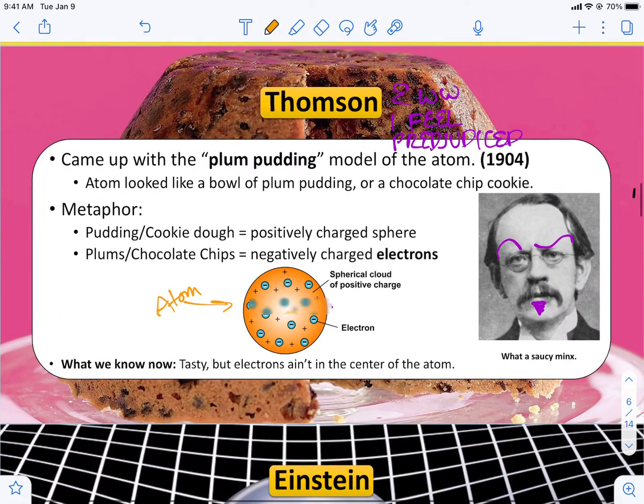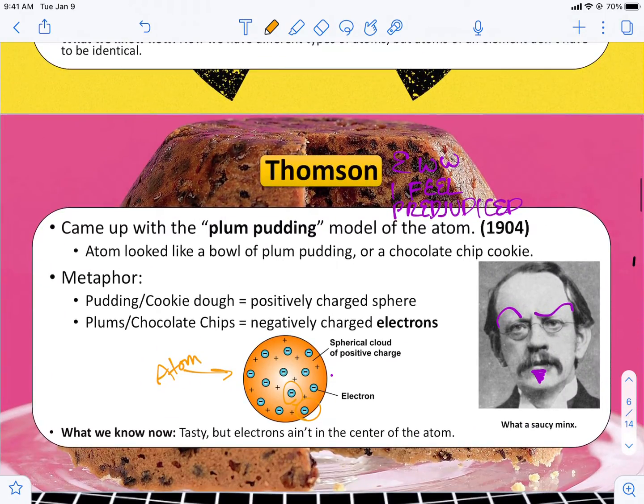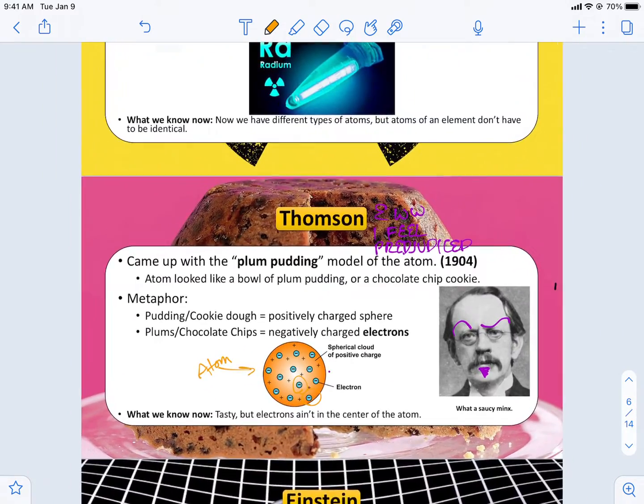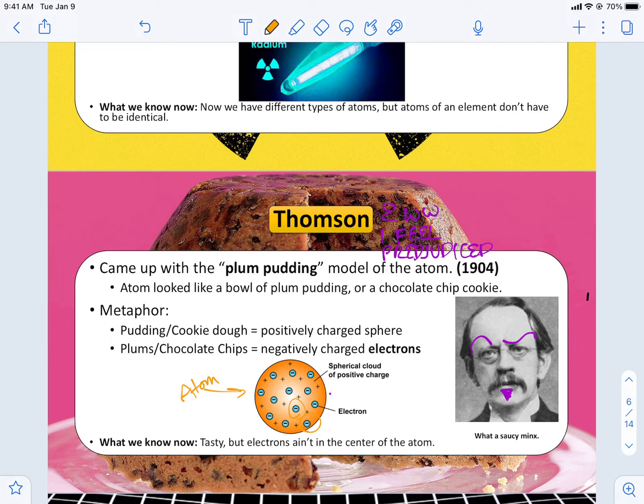If you've ever had plum pudding, it is what is in the background. So basically, it's like this large bowl of bread pudding with plums in it. So the plums represent the electrons that were intermixed within a positive sphere. What he had right was that we had protons and electrons going on.